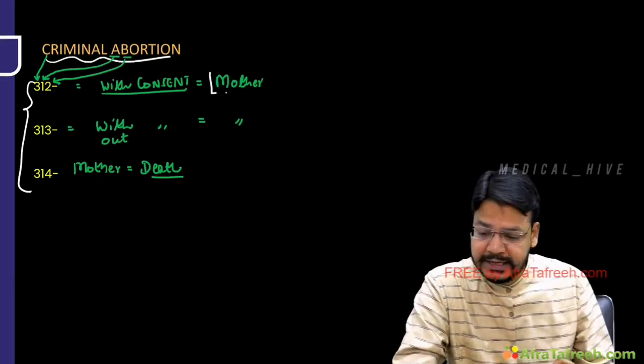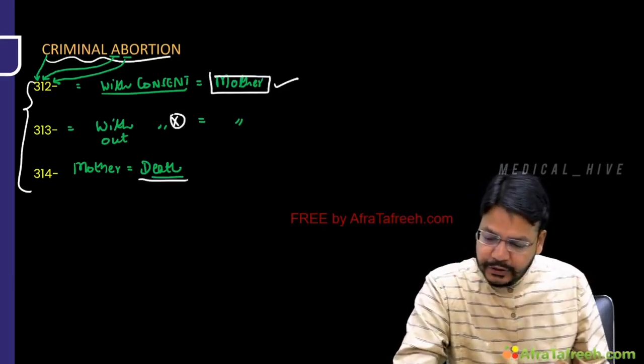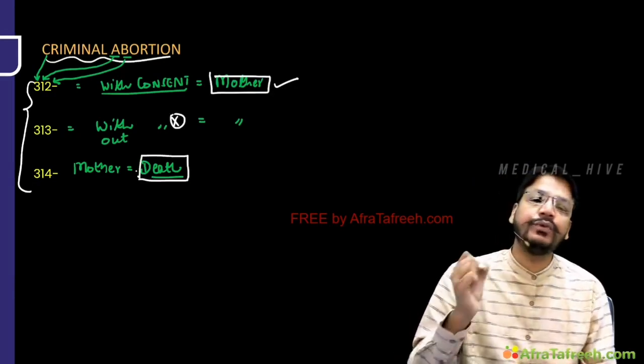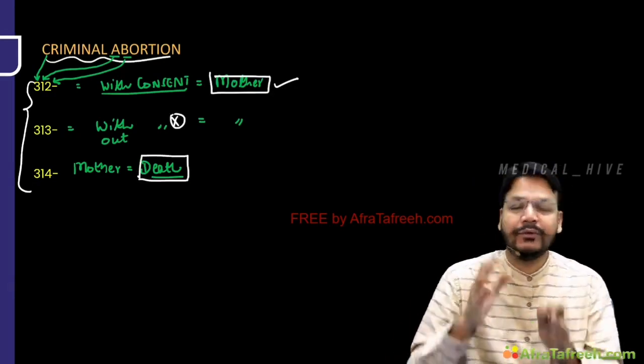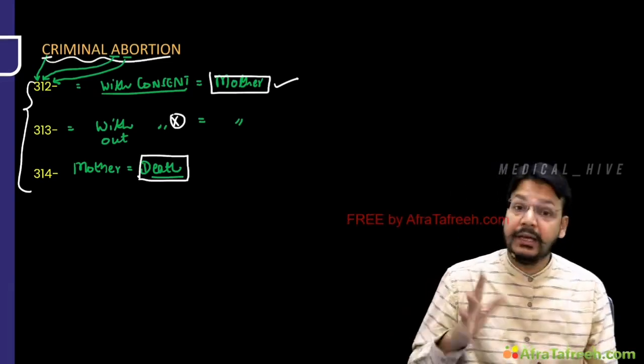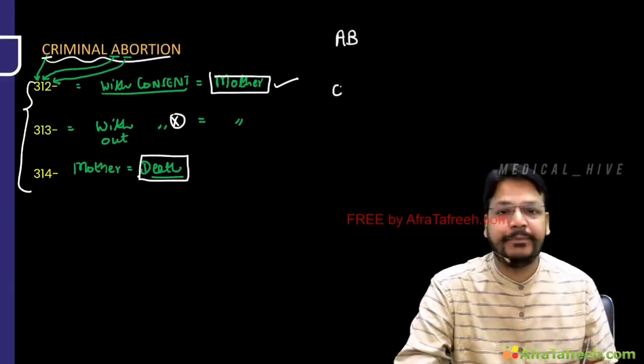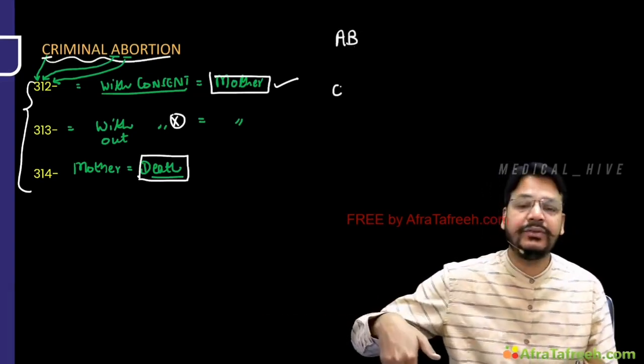312 with consent, 313 without consent, and death of a mother, 314. That is 312, 313, 314. Very simple trick. C, third alphabet, A, B, this I told you. Okay, ये ध्यान रखना। और उसके बाद मैंने ट्रिक भी बताई थी। There was another trick, ABC. C, A, B, 312, 313, 314.